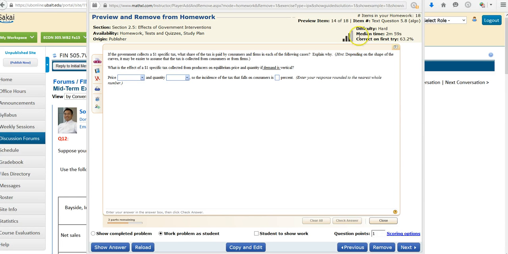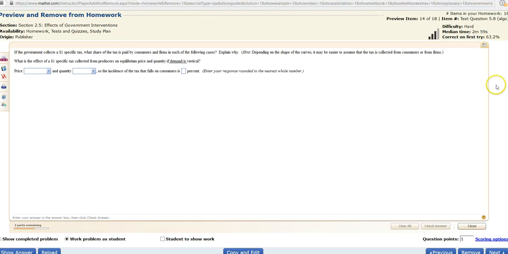Alright, so this is another question in this homework 4, question number 14. If the government collects a $1 specific tax, what share of the tax is paid by consumers and firms in each of the following cases? Explain why.